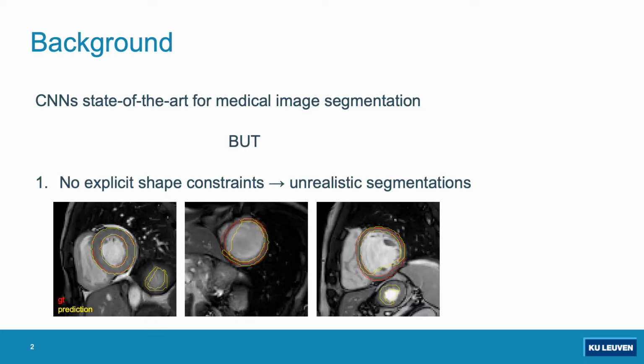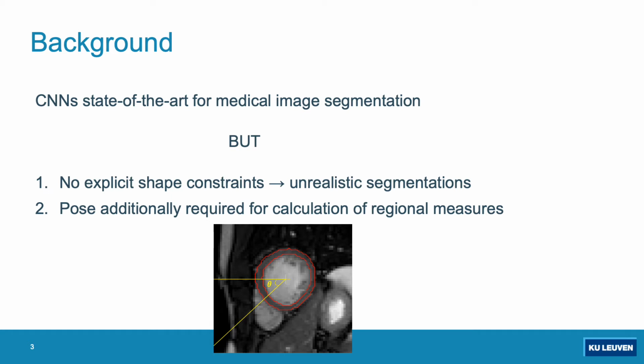As you probably all know, CNNs are currently the state-of-the-art for many medical image segmentation tasks, including the segmentation of the myocardium in cardiac MR. But since conventional CNNs are predicting a probability for each pixel to belong to a structure, they lack explicit shape constraints, sometimes leading to unrealistic segmentations. Furthermore, if you want to calculate regional measures, you need to know the pose of the heart.